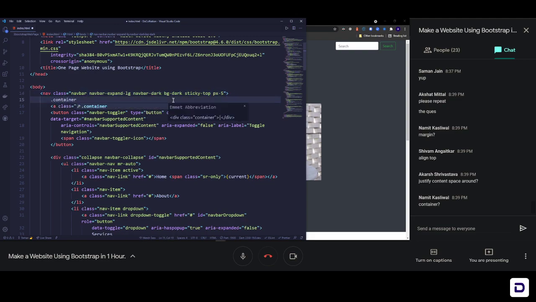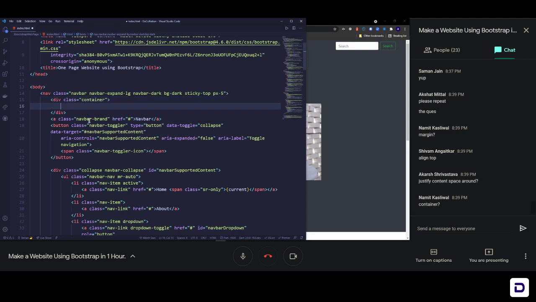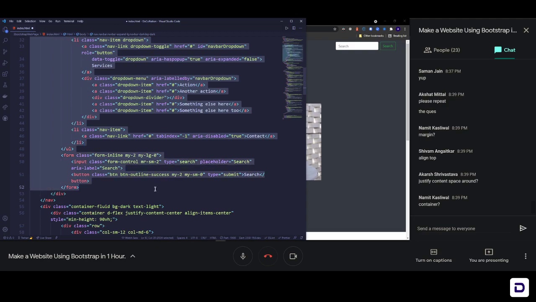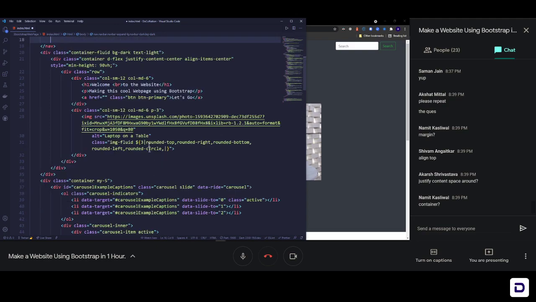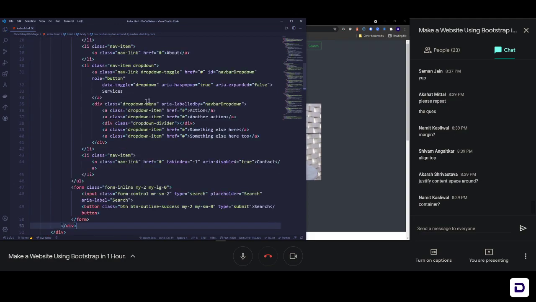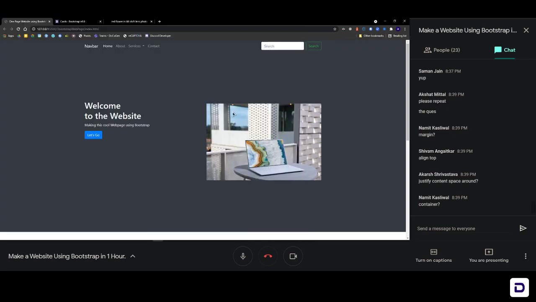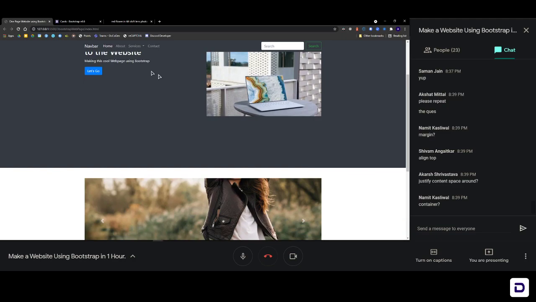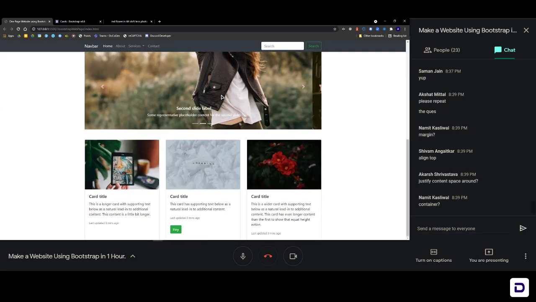Dot container, and inside this I'm gonna grab everything that I have here, every single thing from here till this last div, control X, and then put it inside the container. And now you can see that we have it in a proper manner. Everything is aligned perfectly just the way we need it to be.